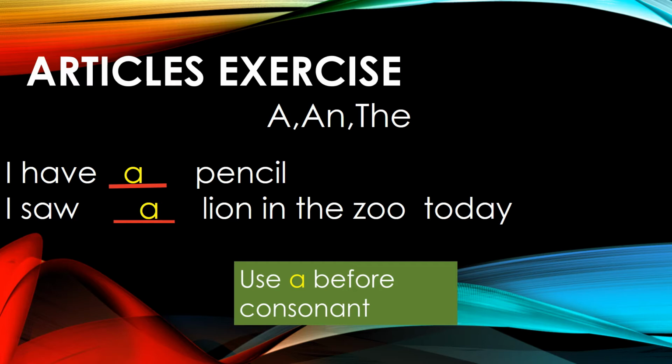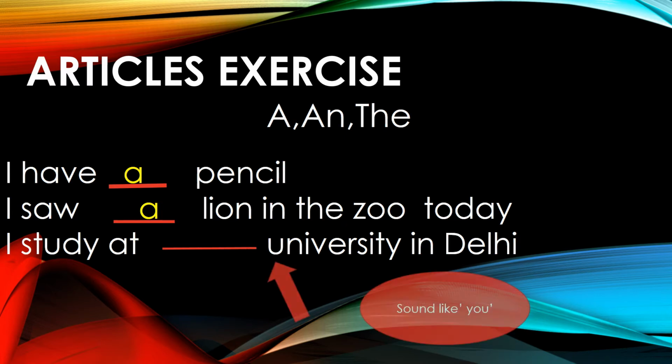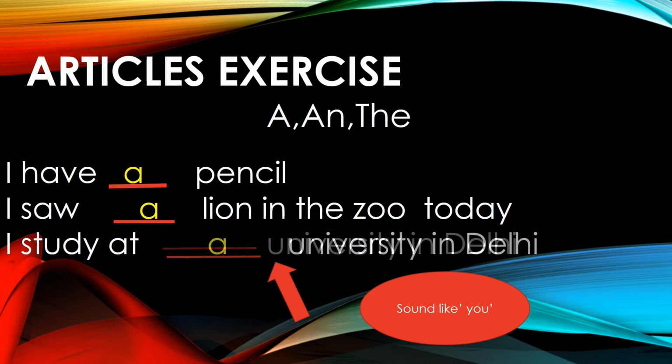Now we can see another example. The example is: I study at dash university in Delhi. Now look at the word university. Here the first letter of university is U, which is a vowel, but it sounds like U, Y-O-U. So we should not put an here. We should put a before university because it sounds like U. So the answer is: I study at a university in Delhi.